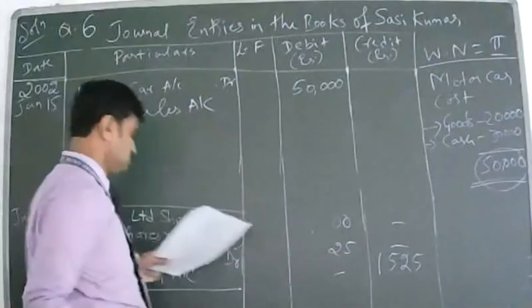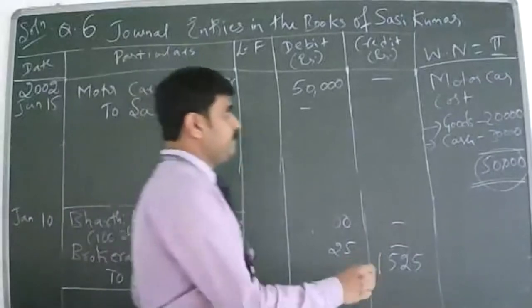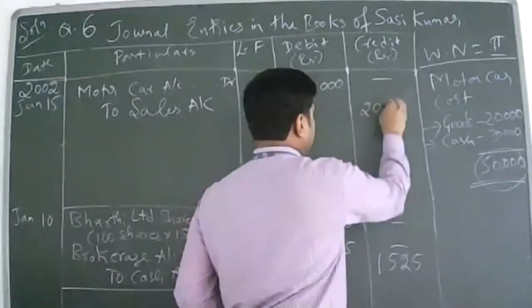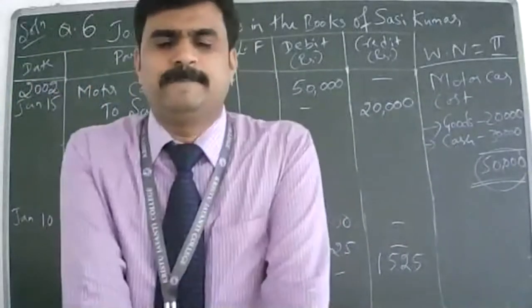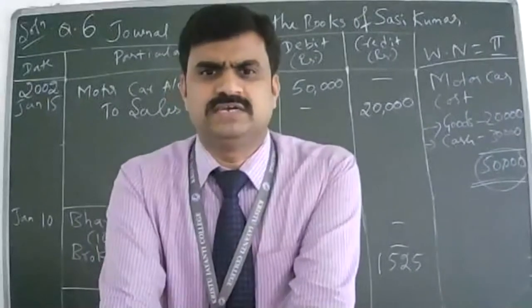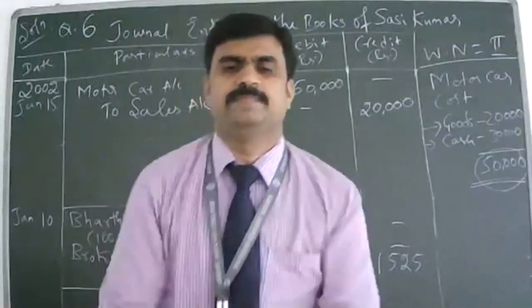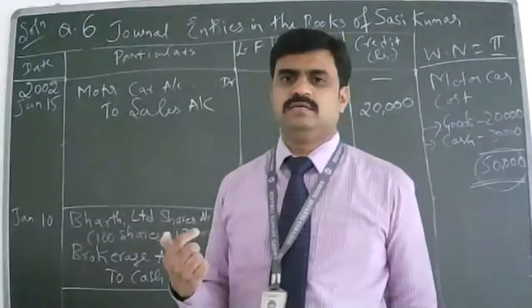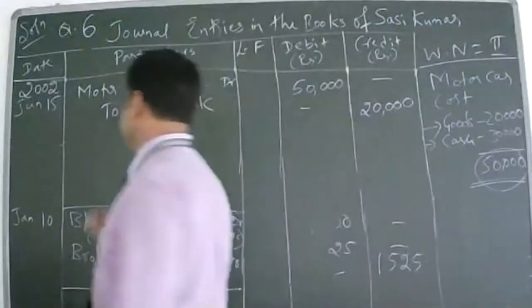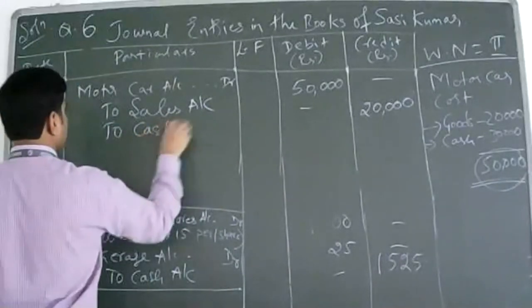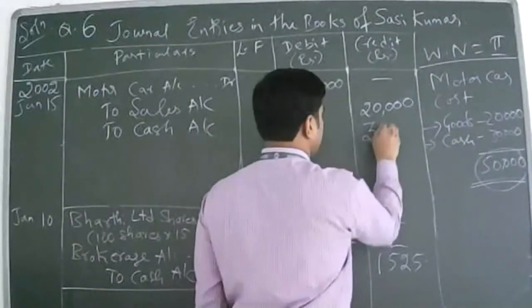How much to credit the sales account? 20,000. Next, which other account is involved here? Cash account. Cash account debit or credit? Credit, because it is going out. Cash is coming in or going out? Going out. So credit what goes out. Cash account. How much to credit? 30,000.